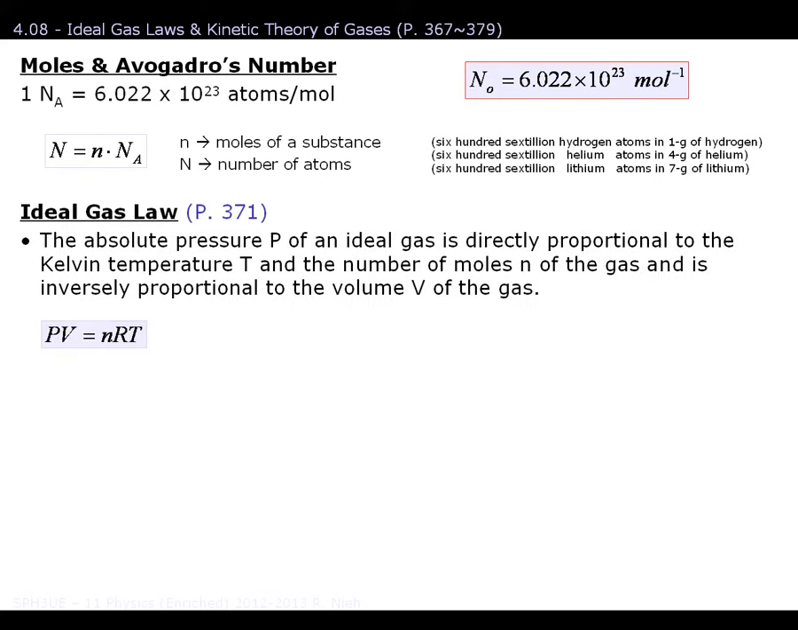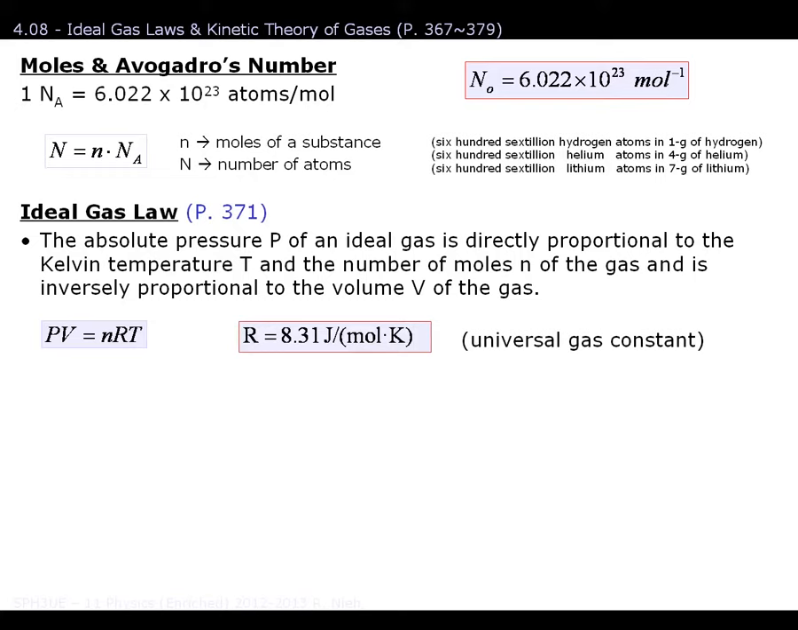As for the ideal gas law, we know what P means, we know what V means, we know what T means. And we have just learned what n is, which is the number of moles in that gas container. But what does R mean? Well, R is a constant. It's known as the universal gas constant.